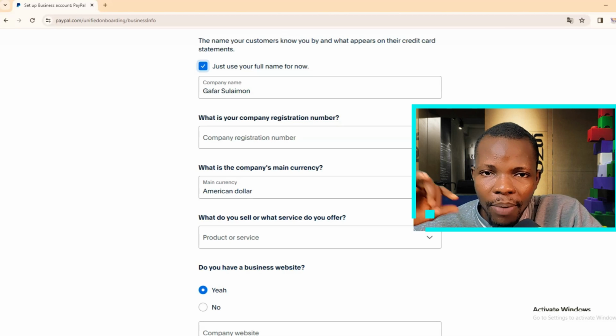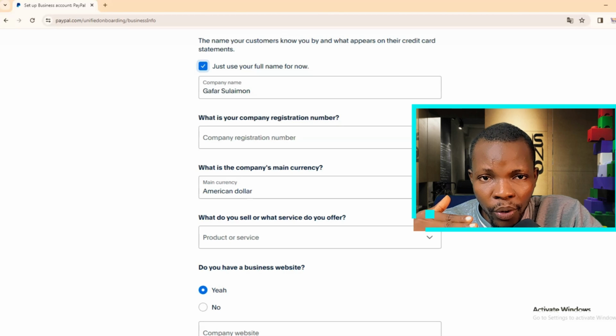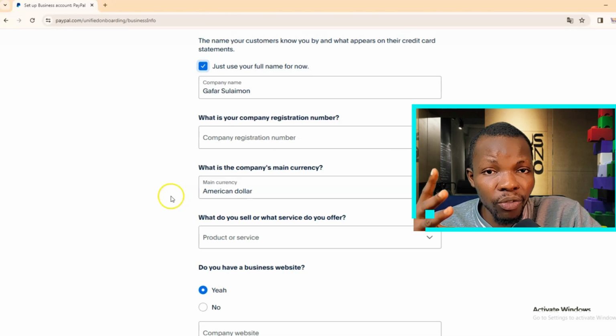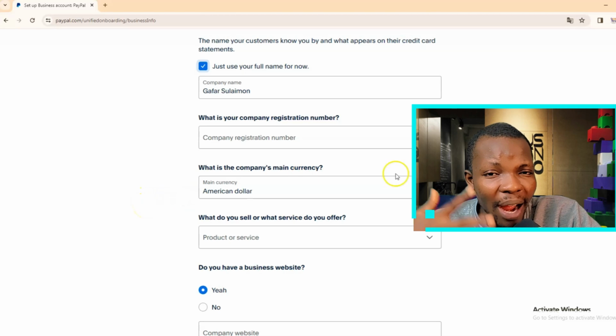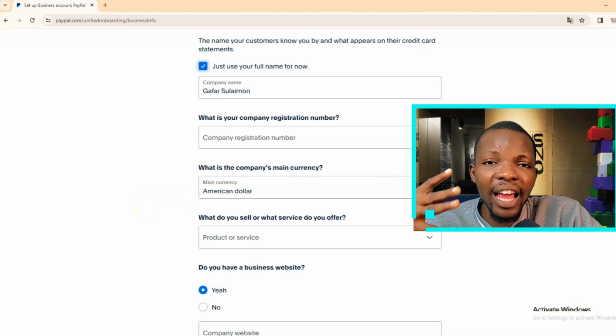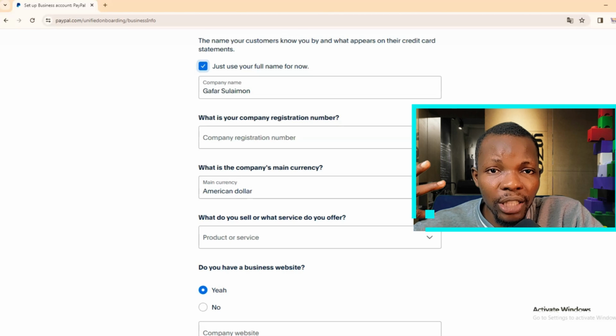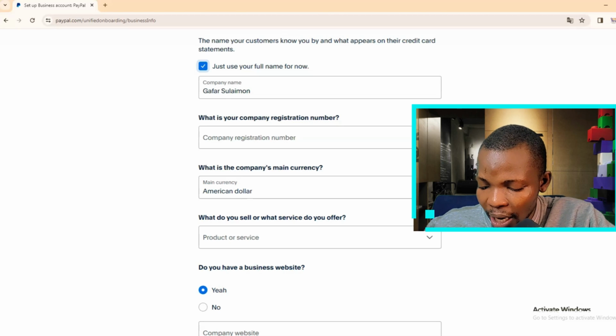Now in this particular place, I've always advised people that the currency they should select is dollar, because 80% of money making online platforms pay in dollar. There are some that even if they use pounds or euro, they definitely have an option for dollars. Try as much as possible to select dollar, because we want to be getting paid in that particular currency so that it will be easier and our account will last longer. So just select dollar.